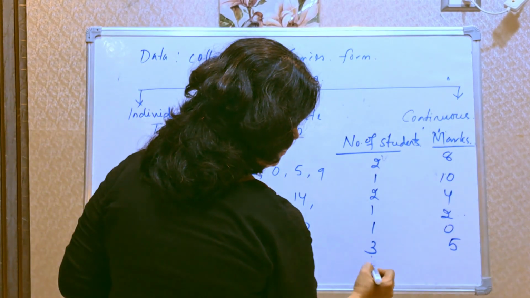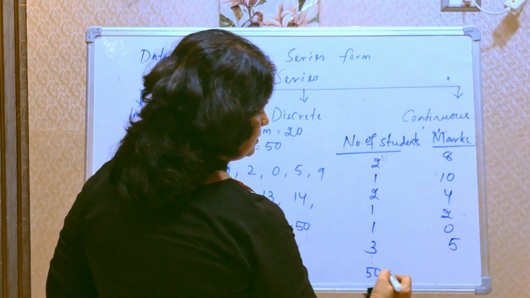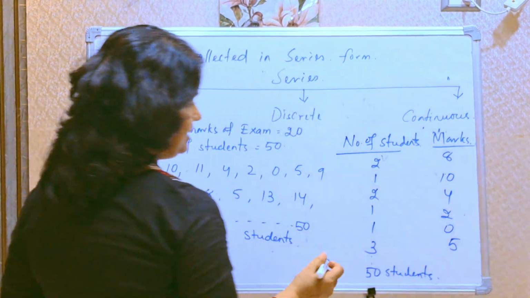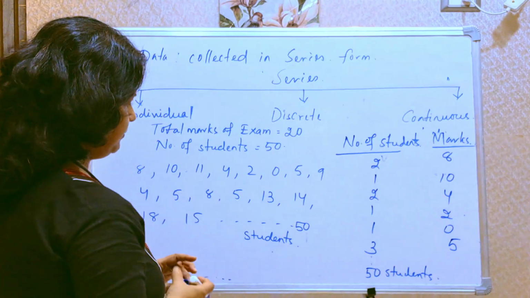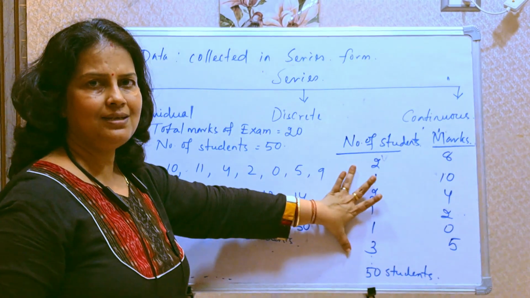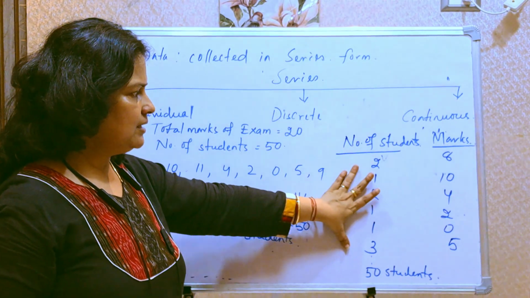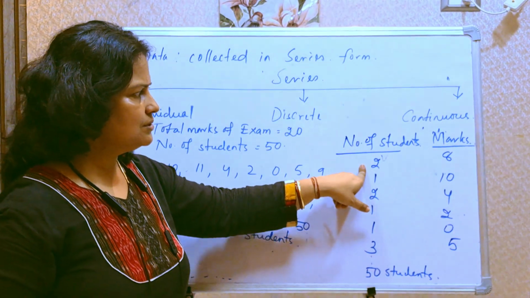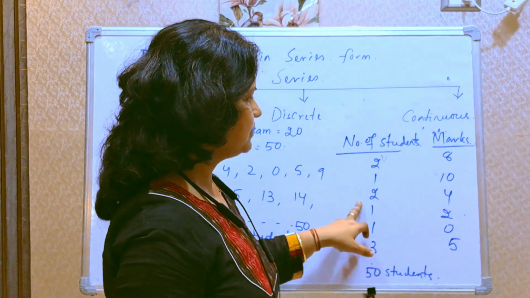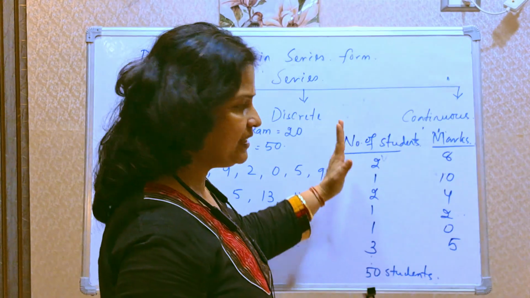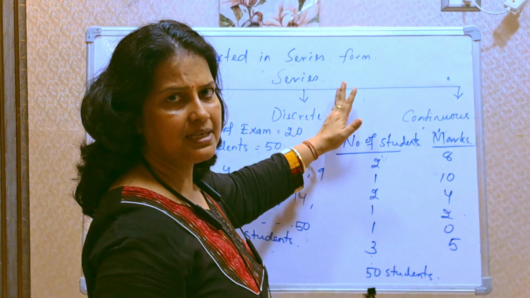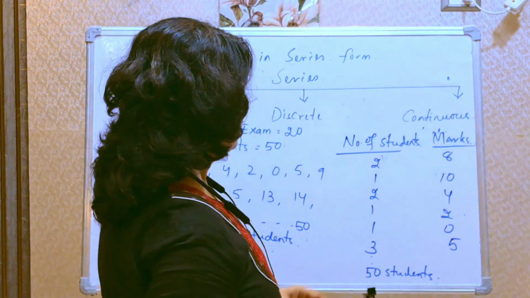Like this we go on writing for 50 students. In this form we have reduced the individual series into a discrete one. Since repetition of data is there, we can apply discrete series.